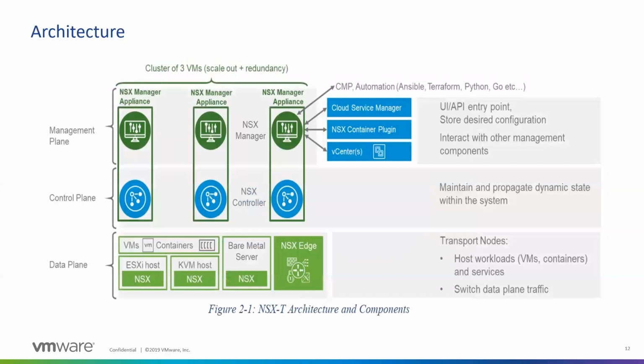So the same architecture that we discussed, you can think of this as basically one single appliance. Instead of just one appliance, we now have three appliances running, and three controllers, but there are only three VMs. Each VM is running an instance of manager and a controller. This helps with scale out, and in case of failover, you have more redundancy.